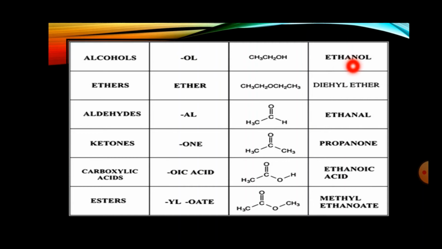And the same thing you can apply even for the rest of hydrocarbon. If it will be propane, then you can say propanol. If it will be butane, you can say butanol, and so on. Same thing we can apply even for the rest of functional groups also: ether, aldehyde, ketone, carboxylic acid, and ester. All these suffixes you can use here to put the naming of hydrocarbon. And here examples are given according to that.